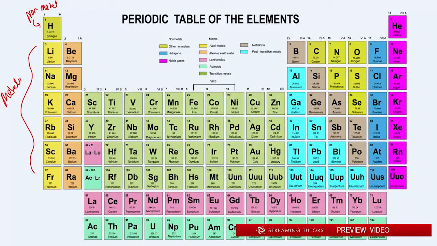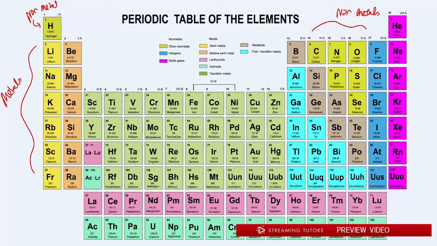So lithium, beryllium, sodium, magnesium, potassium, calcium, those are all metals. Now, these are our non-metals, including hydrogen. What we do is when an atom on the left and an atom on the right side of the periodic table come together, that is what makes up an ionic bond.